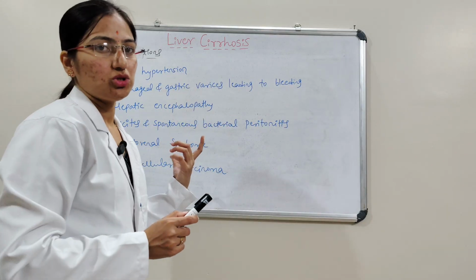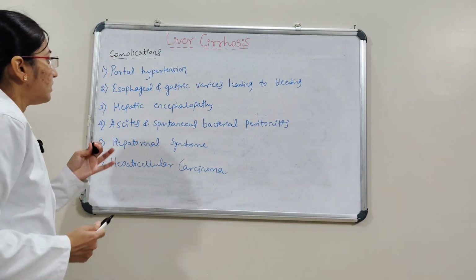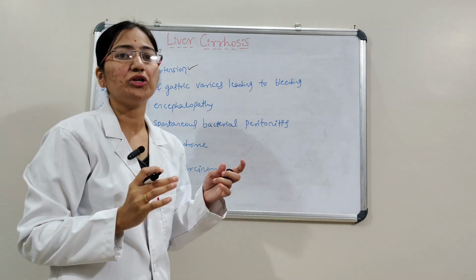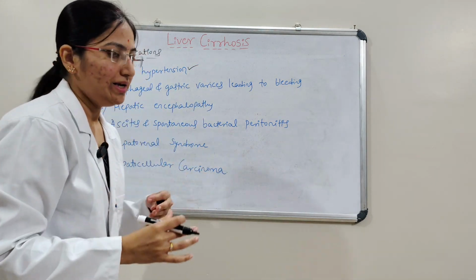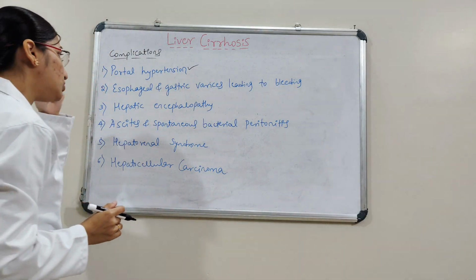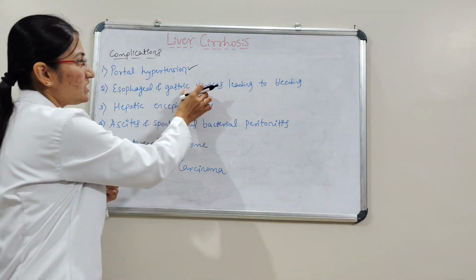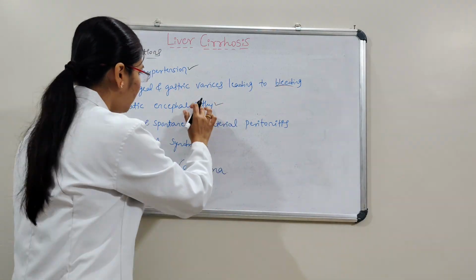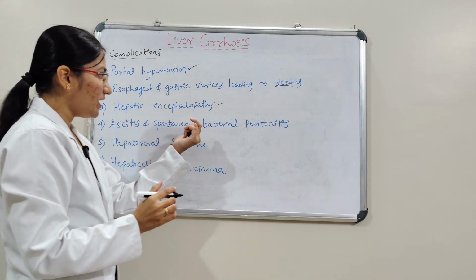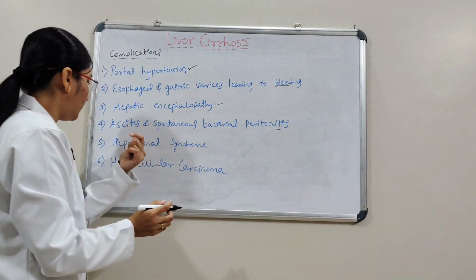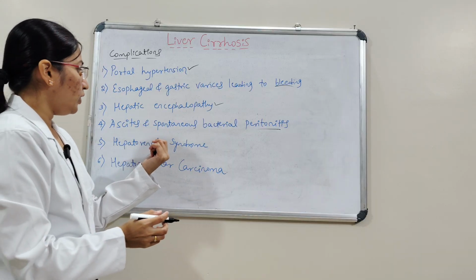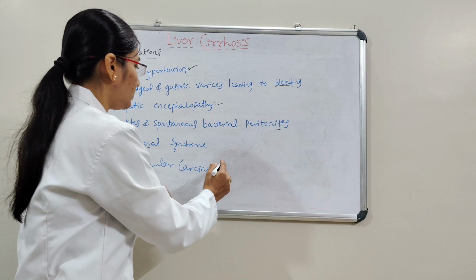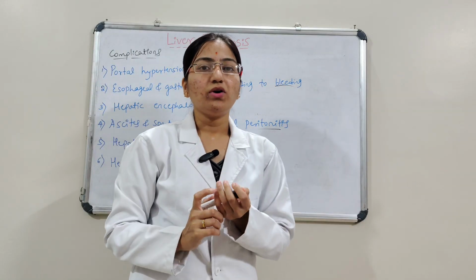We'll see the complications of liver cirrhosis. Here we can see portal hypertension, a condition that occurs when the blood pressure in the portal vein increases abnormally. The second one is esophageal and gastric varices leading to bleeding. And then hepatic encephalopathy, which we have already discussed, and then ascites and spontaneous bacterial peritonitis. After that, hepatorenal syndrome, and then hepatocellular carcinoma. These are the complications of liver cirrhosis.